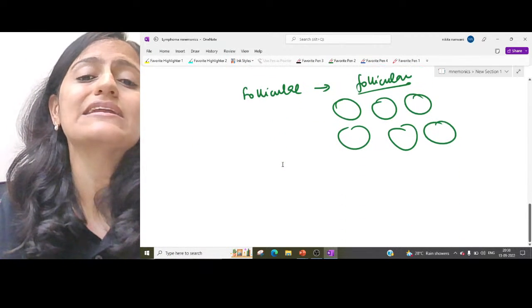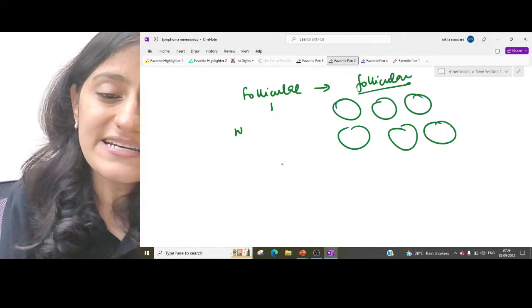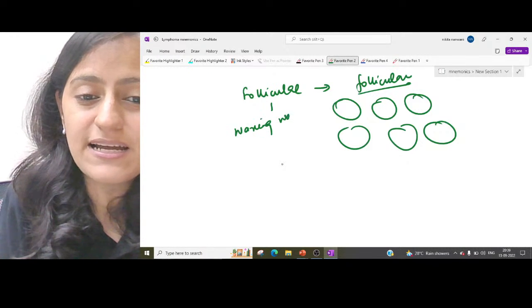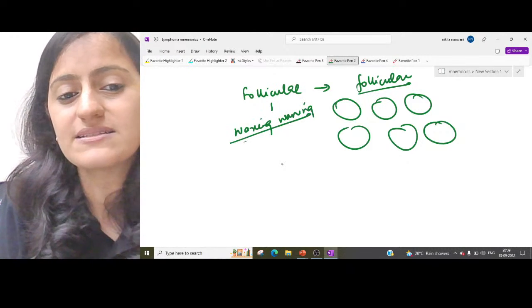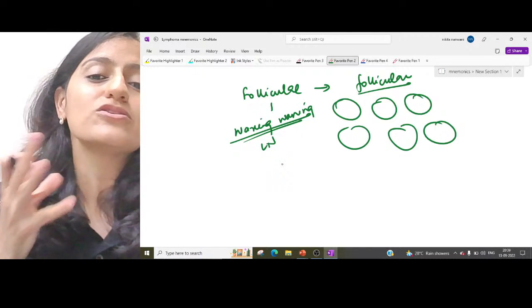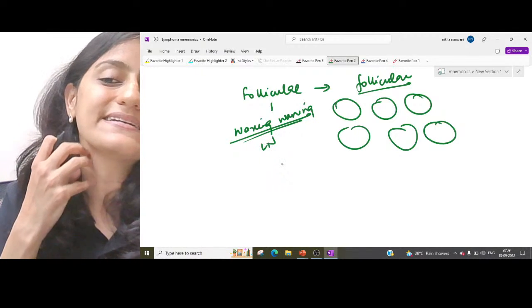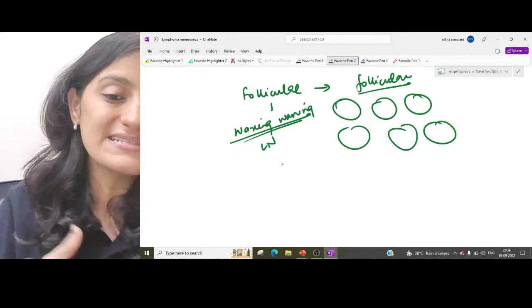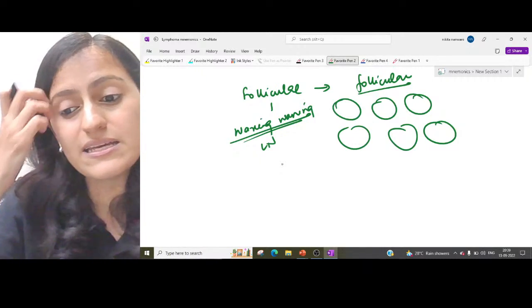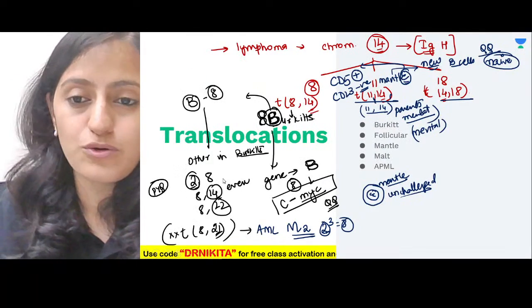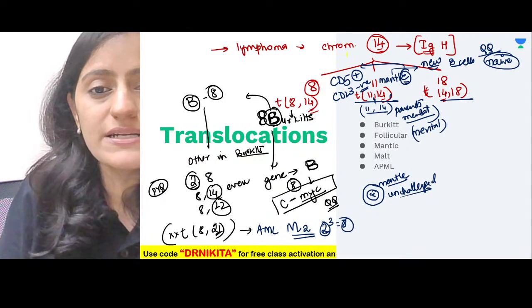Remember, it has an indolent course. It has a waxing waning course. Basically, another important term in clinical scenario: waxing waning course of the lymph nodes. The lymph nodes are present, then they go away, they decrease in size, then they increase, then they decrease. It has a waxing waning course. So what did we learn here?